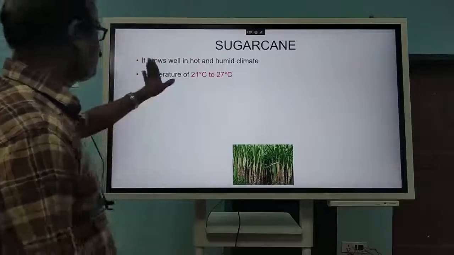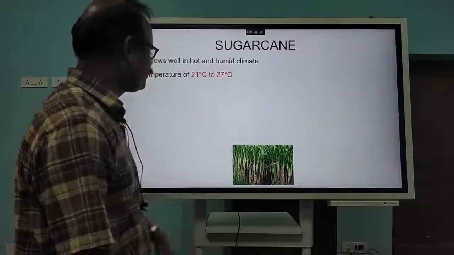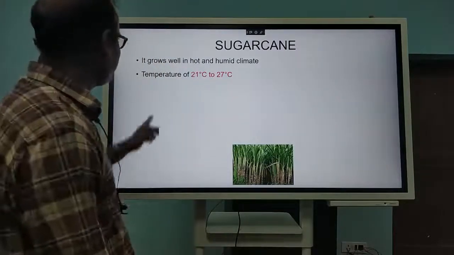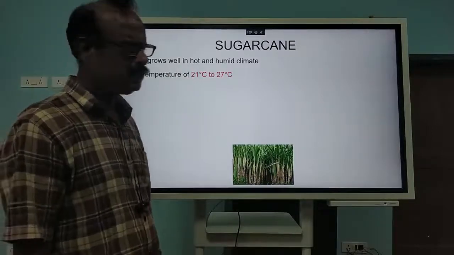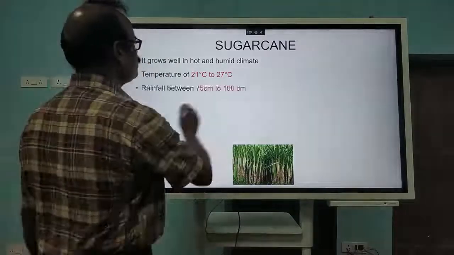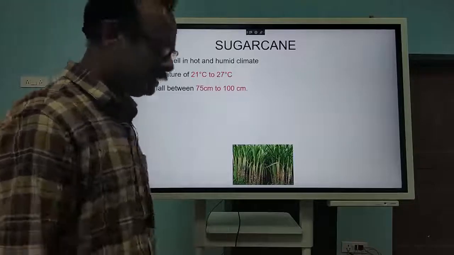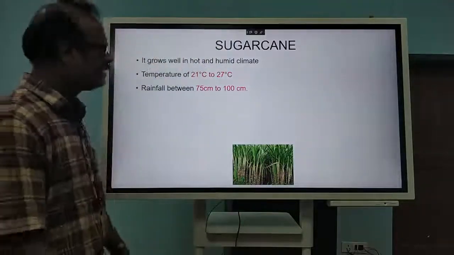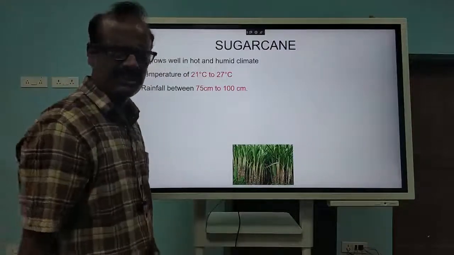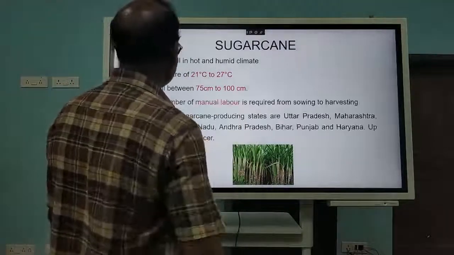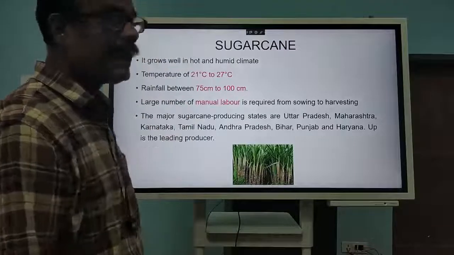Anyhow, it requires a temperature of 21 to 27 degrees centigrade and grows well in hot and humid climate. Rainfall between 75 to 100 centimeters is also good, and this situation is achieved almost all over the country. Then another speciality is manual labor.